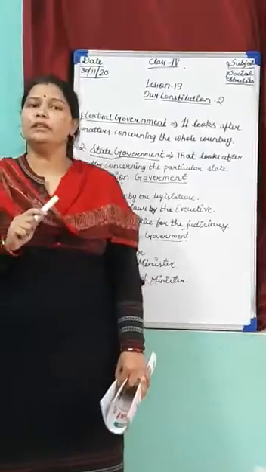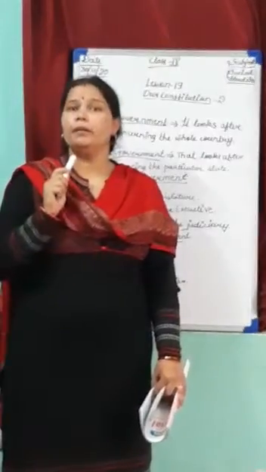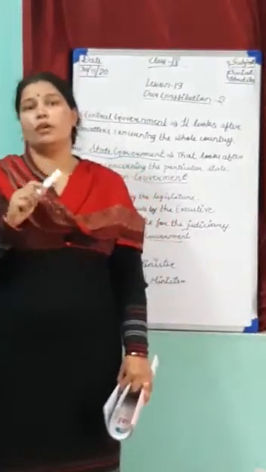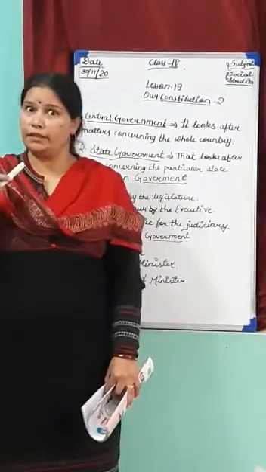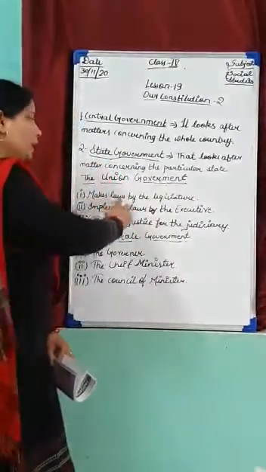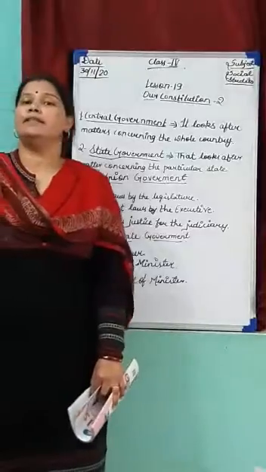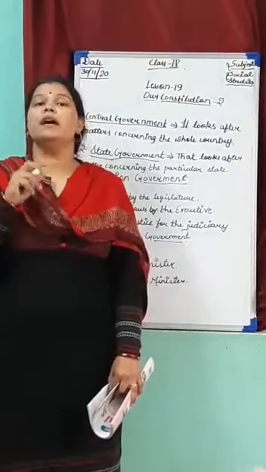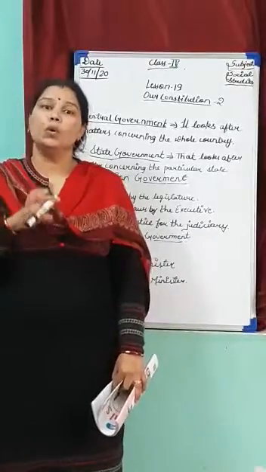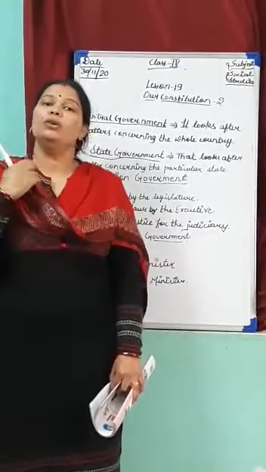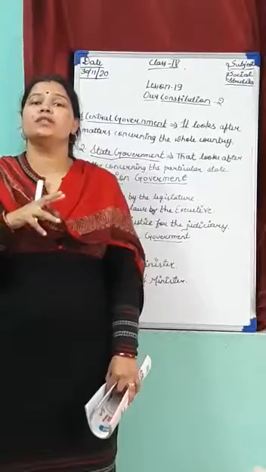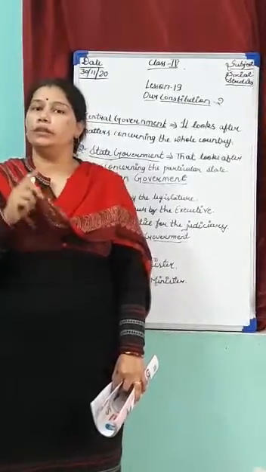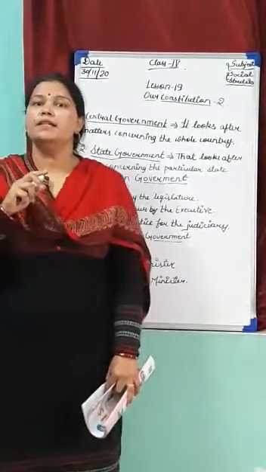Now, the union government has three main functions. First of all, make laws by the legislators. What are legislators? Legislators means a group of members who have the right to make or change the law. This is the first function of the central government.